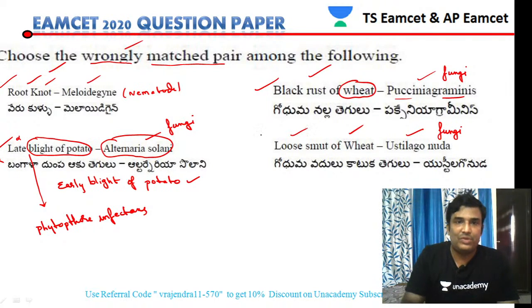So from this question, finally our answer is the third option, late blight of potato with Alternaria. This is the wrong pair.